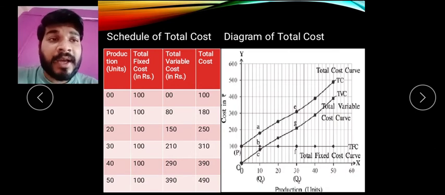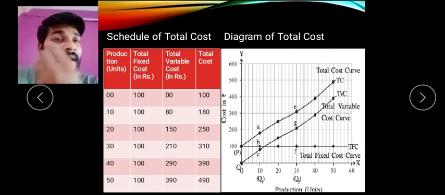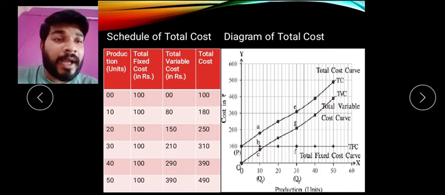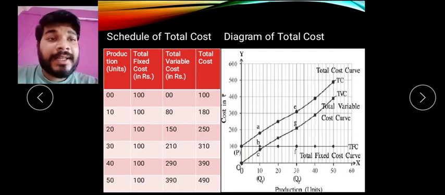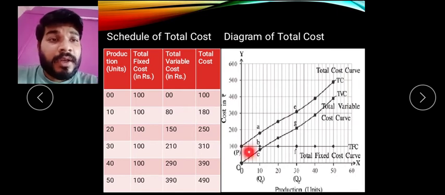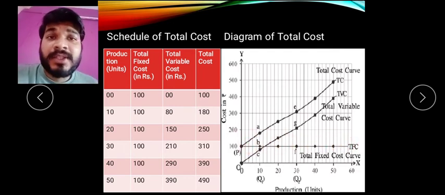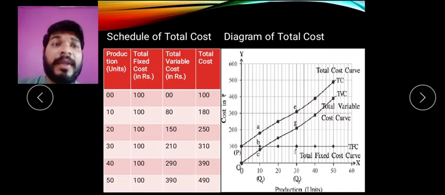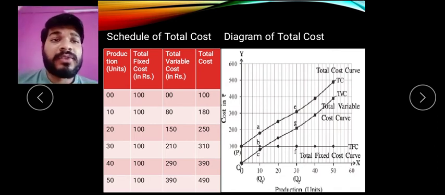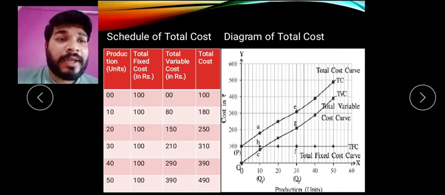These two are going parallel in our diagram. That's why in the previous slide the last line was telling that they go parallel to each other. It fulfills two things. First, the TC curve is always above the TVC curve, and second, the TC curve and TVC curve are parallel to each other. Clear? Because the only difference is nothing but the fixed cost, which is constant. Clear? These are 3 important points that we have to remember whenever we explain total cost in diagram form, and write them. So this is what the total cost diagram has been telling you.